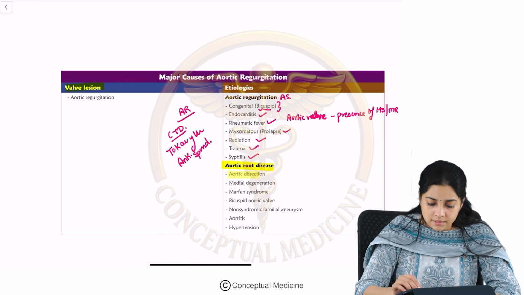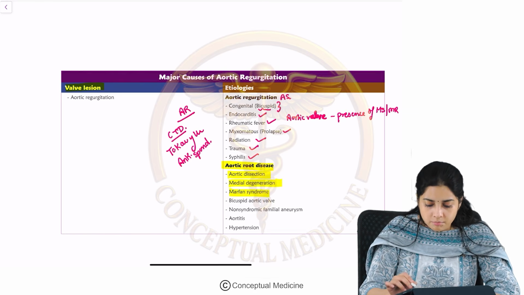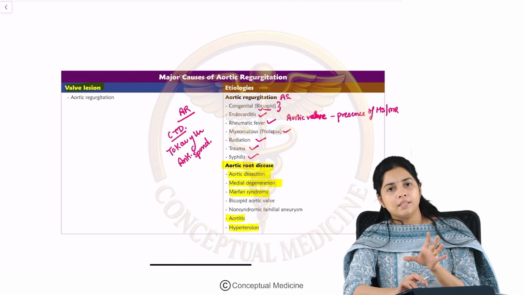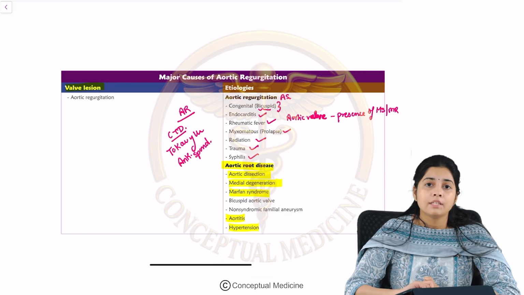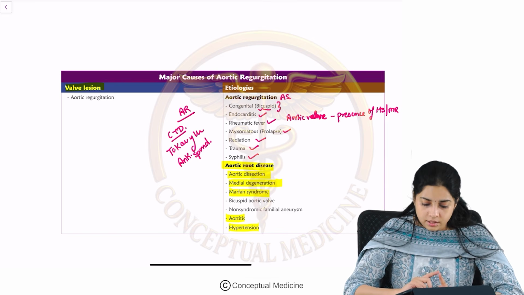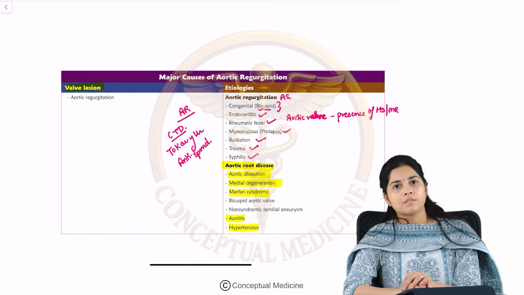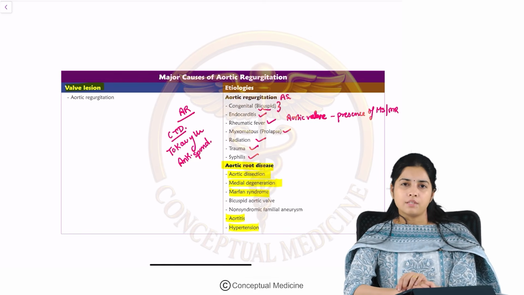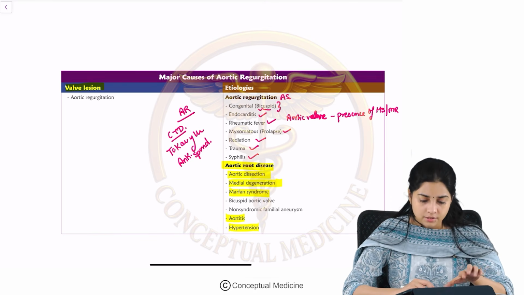Aortic root diseases can be seen with aortic dissection. It can be seen with medial degeneration, Marfan syndrome. It can be seen with aortitis and hypertension. So all the disorders which can cause root dilatation, including syphilis. Syphilis can cause root dilatation as well. It causes syphilitic aortic regurgitation. Aortic dissection, medial degeneration, Marfan syndrome, aortitis, all of these are associated with aortic regurgitation. And don't forget the connective tissue disorders which are associated with AR. Okay, so that is about aortic regurgitation etiologies.